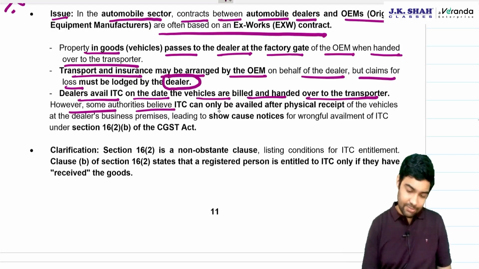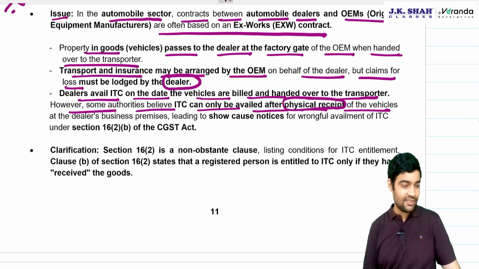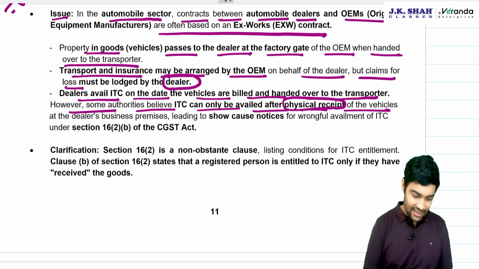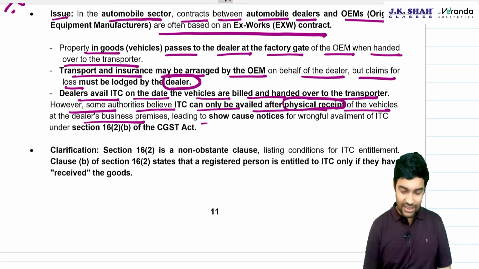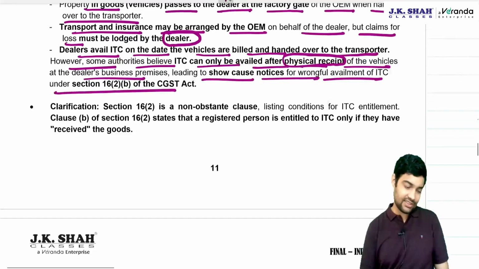However, some authorities believe ITC can be availed only after physical receipt. GST department was saying only after physical receipt, not otherwise. Only when you receive the goods at the dealer's business premise can you avail ITC, leading to show cause notice for wrongful availment of ITC under section 16.